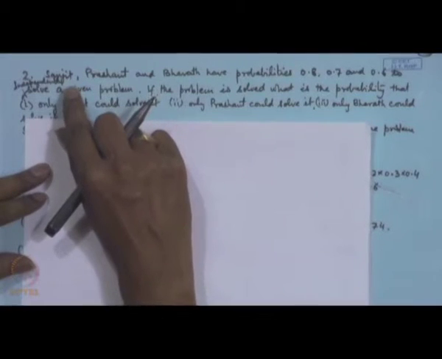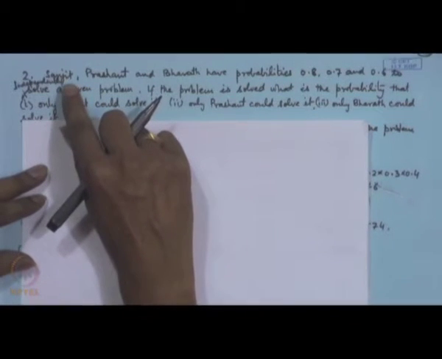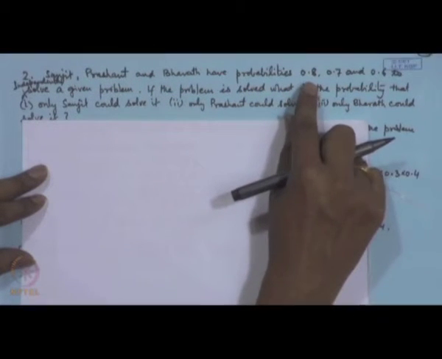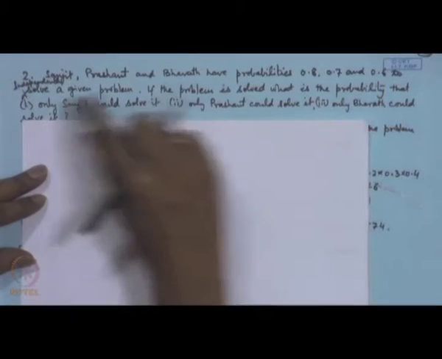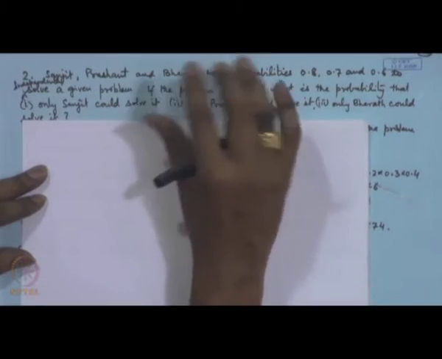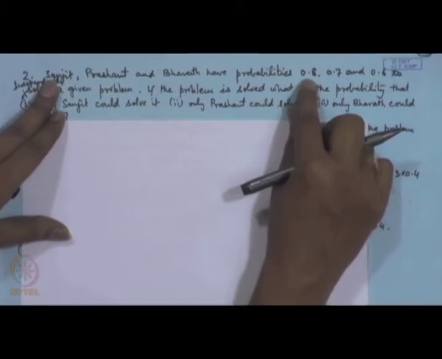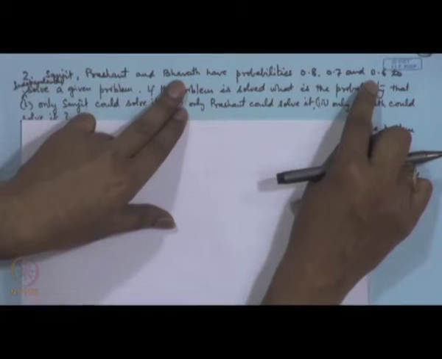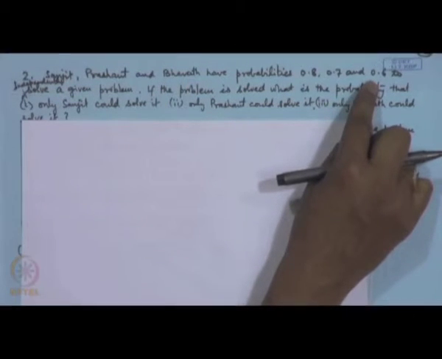So, there are 3 students, let us call them Sanjeet, Prashant and Bharat. They have probabilities 0.8, 0.7 and 0.6 to independently solve a given problem. That means they are attempting the problem independently, and therefore whether one is able to solve it or not has no effect on the other. So, the probability that Sanjeet will be able to solve the problem is 0.8, Prashant will be able to solve the problem is 0.7, the probability that Bharat will be able to solve it is 0.6.